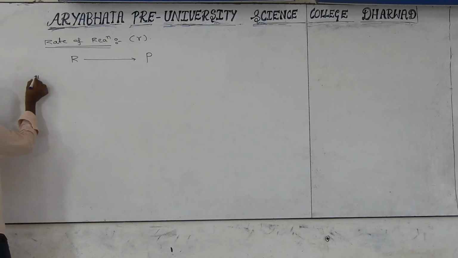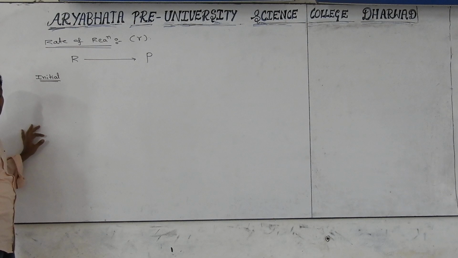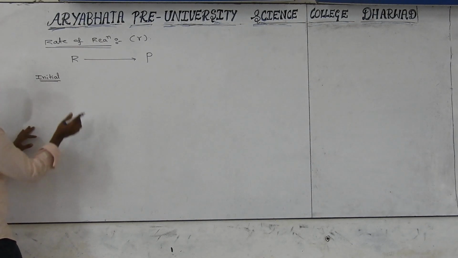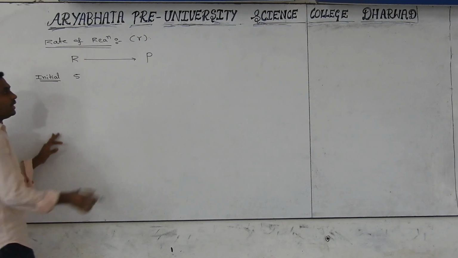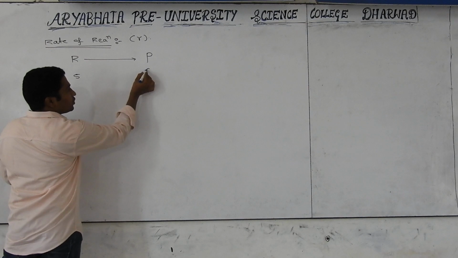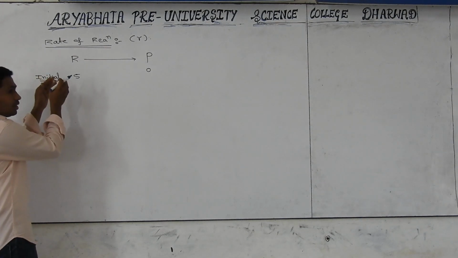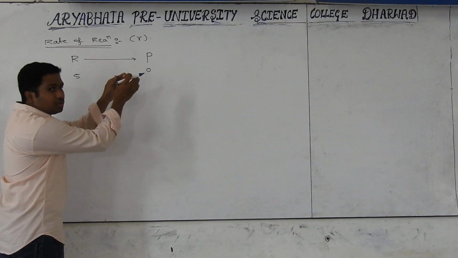Okay, first of all, initially, at the starting, what do we have? Only reactants. Why? Because the reaction has not yet started. For example, we have 5 molar of reactant. Initially do we have any products? No, 0. Yes, you started the reaction. What happens? The reactants are being consumed in the reaction and slowly they are converting into products.